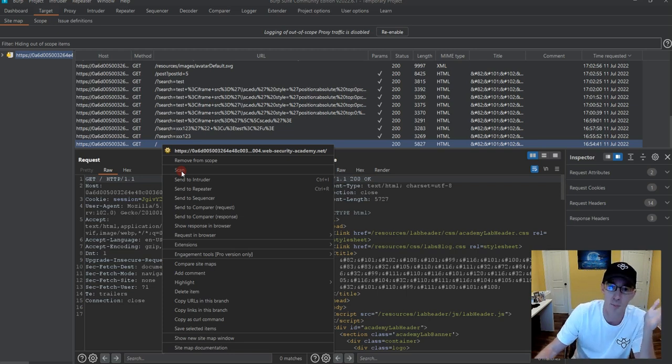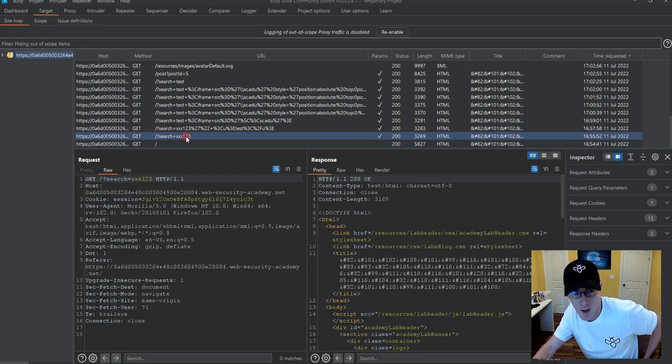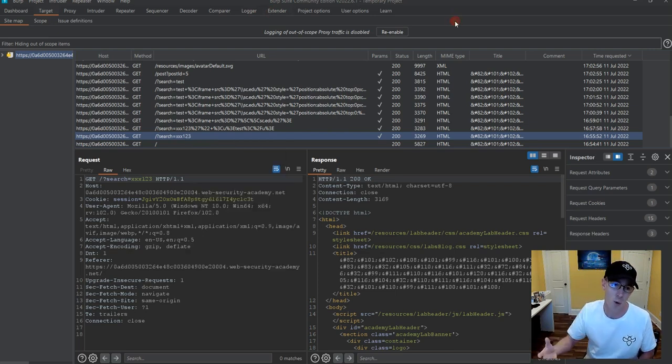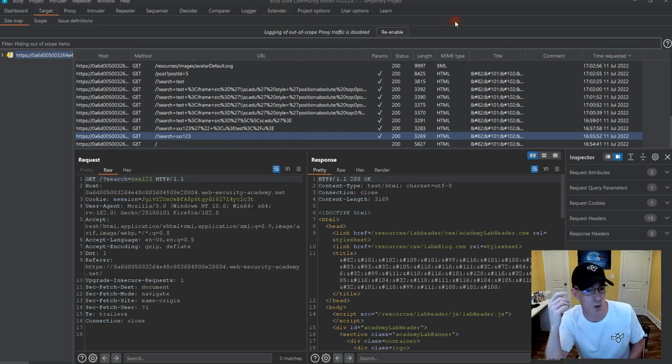When you pay for the professional version, you could have just as easily taken this right here, right-clicked and said send to active scan, and then you could have had all these extensions that are programmed to look for various sorts of injections, and you could have walked off and had coffee and come back and it would have found a cross-site scripting injection for you. Now, this is not an injection that every hacker would miss. This is the type of injection that just about every hacker would find on a bug bounty target.